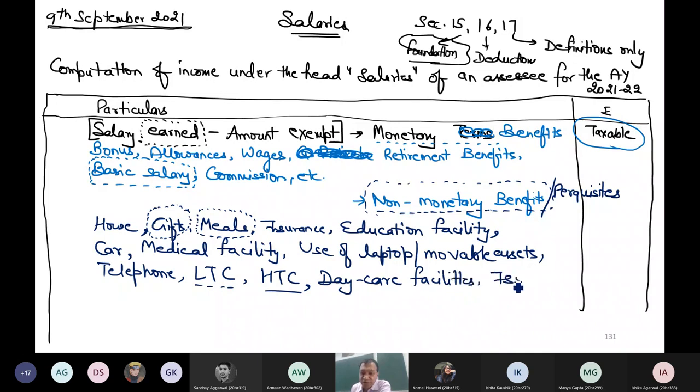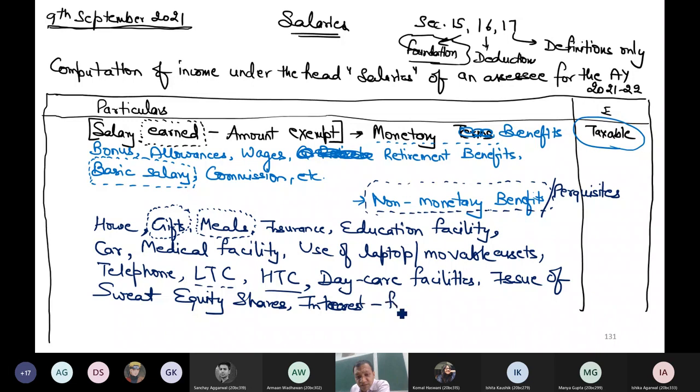Issue of sweat equity shares or employee stock option plan. Any other? Interest-free loan.